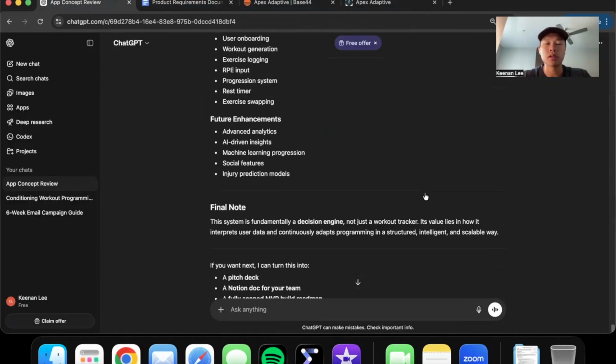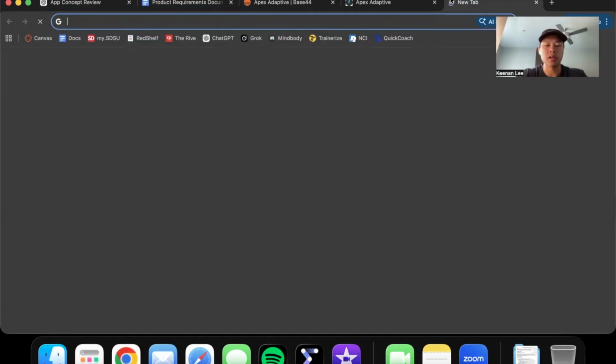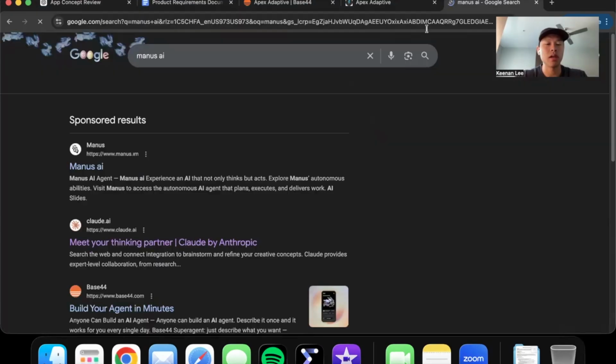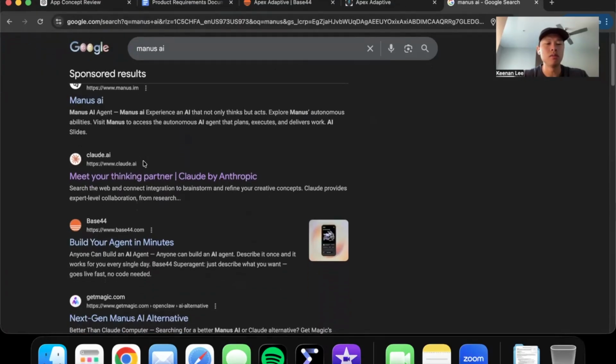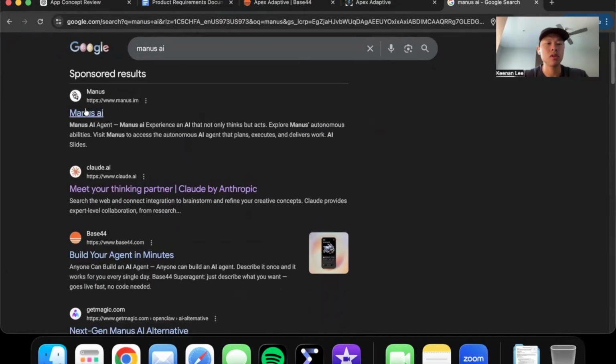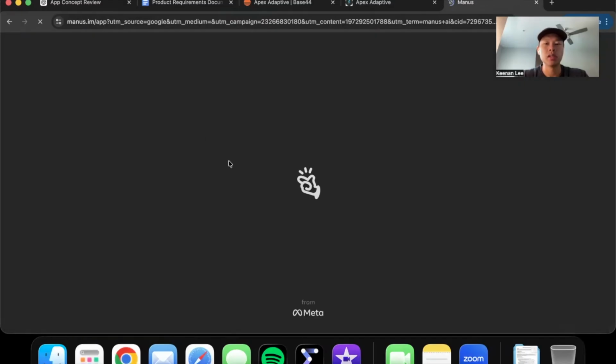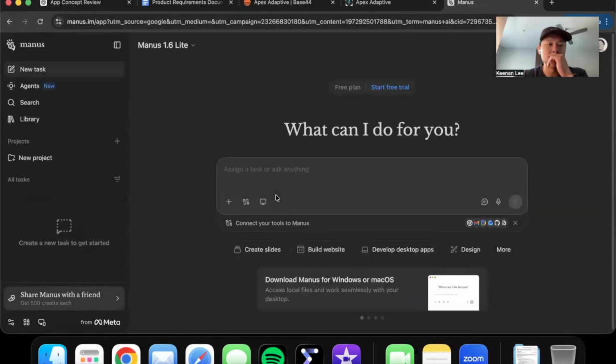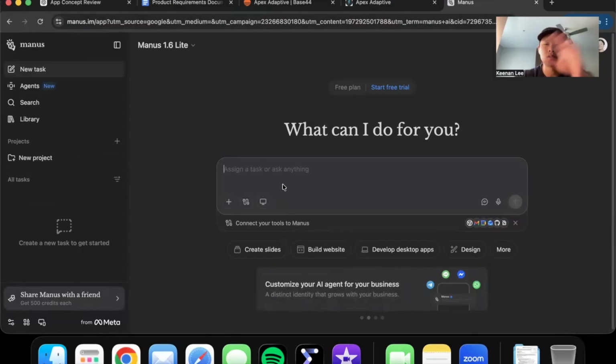Once I finish this, I actually used Manus AI to initially help me create an app. But I ran into a few issues. First of all, the app just didn't work. I tried to log in, everything was flying left and right. Maybe because I'm in the free version.